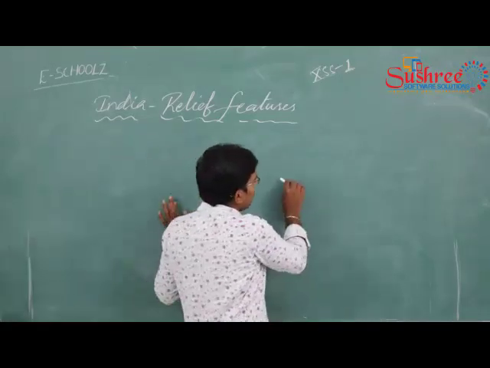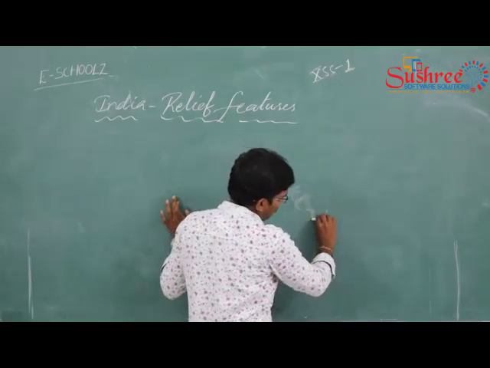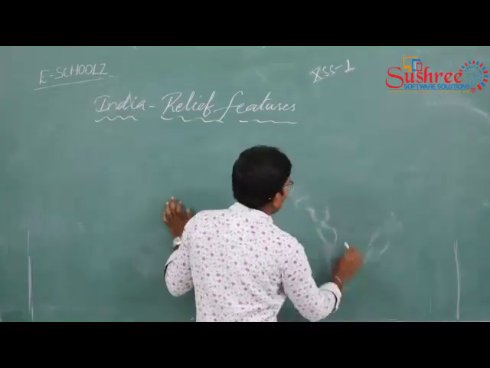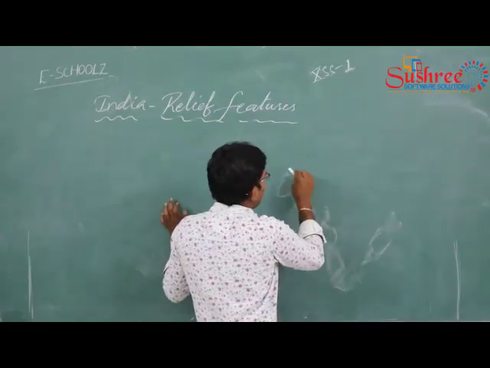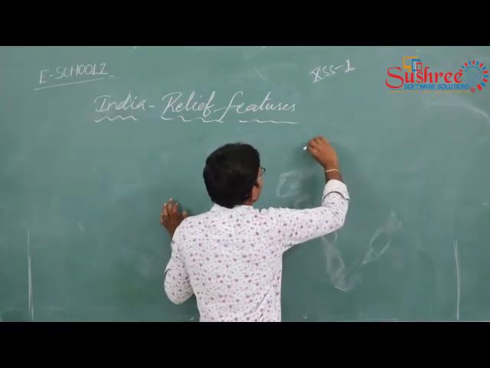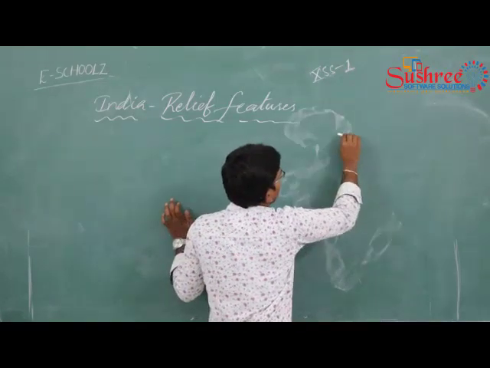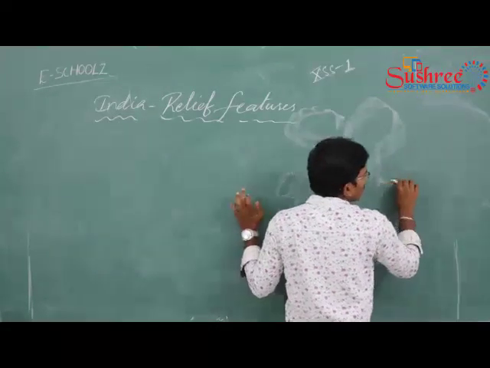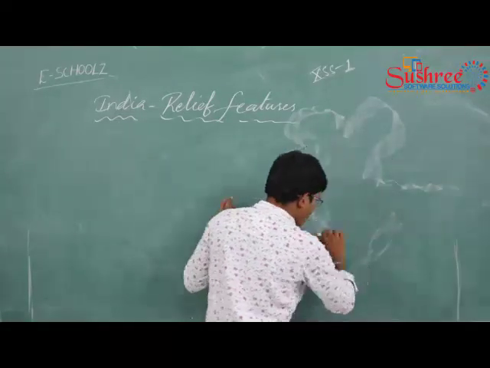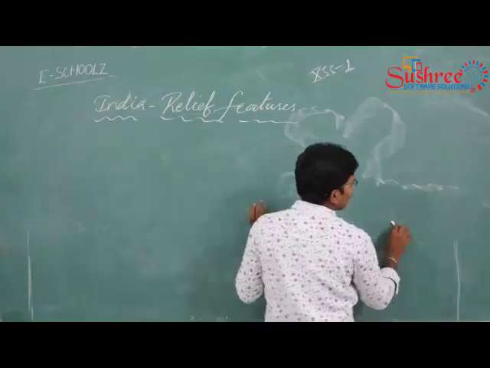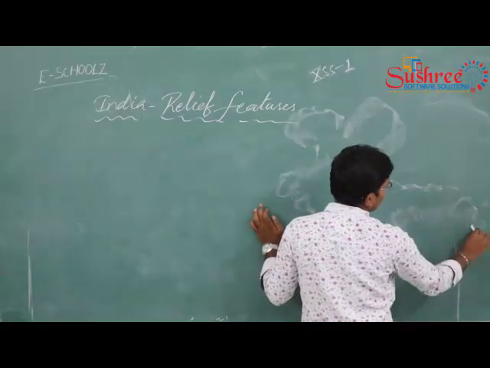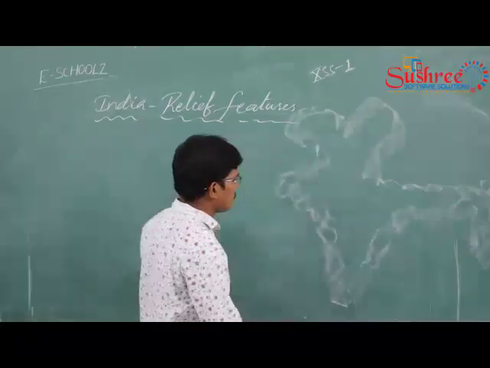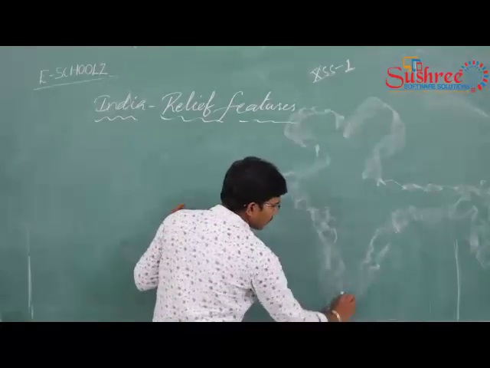So for that, let me tell you, we take the India map. I may not draw beautifully, but you have to make an assumption here. So that is the India map.